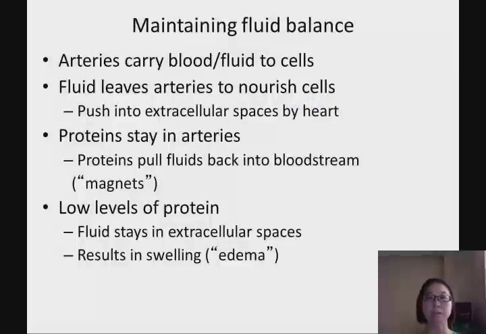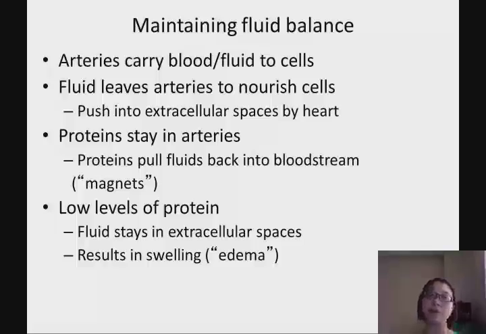The second function of protein is to maintain fluid balance. So how does protein maintain our fluid balance? When the heart pumps blood out, there is a big pressure. This high pressure pushes fluids out of the arteries into the extracellular space to nourish those cells. However, those fluids would stay in the extracellular space. Without the proteins, those fluids stay there, and we are going to have edema.